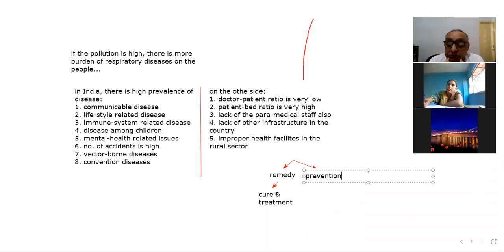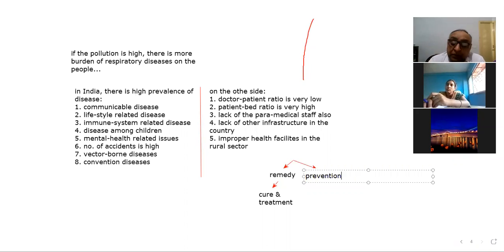And whatever this corona vaccine is nowadays, that is also a preventive measure so that other people should not be affected by the coronavirus. These are the preventive measures. A number of BCG injections are given to the children. Such a number of preventive measures the government is taking, and similarly yoga is one part of that, and health and wellness centers which are being opened by the government in different parts of the country. So those are preventive measures.